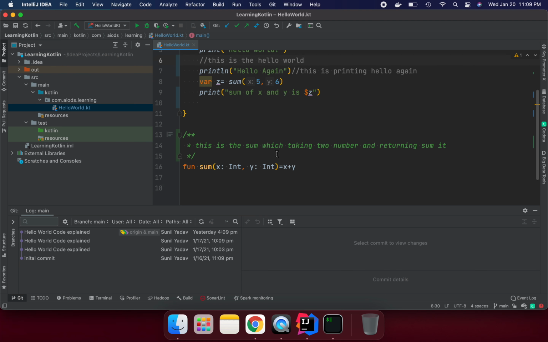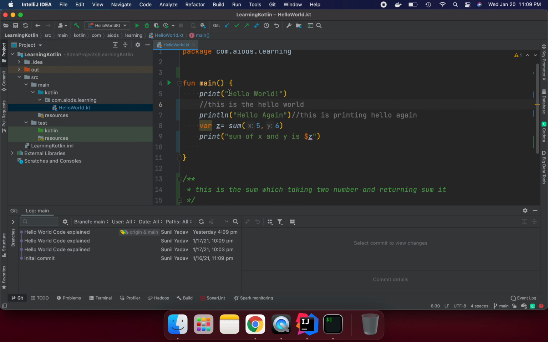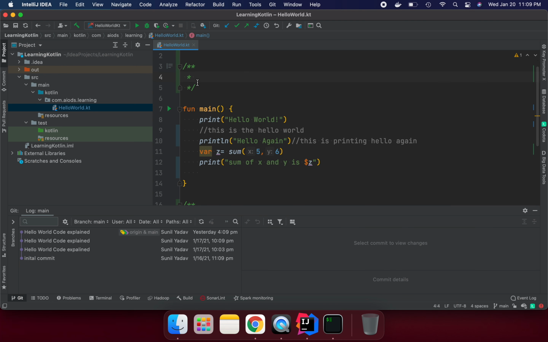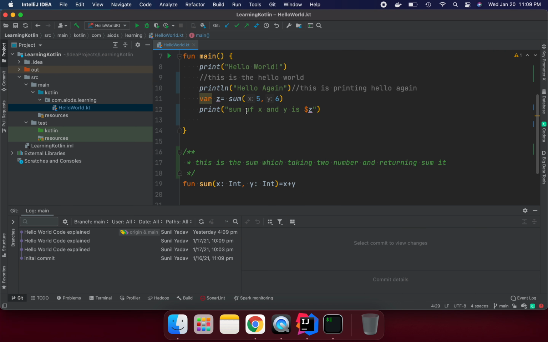So these are the basic comments we can use. We can also define them at top level: put /** and the comment block is auto-generated. This is a multi-line comment. So these are the basic details of how you put comments in the code.